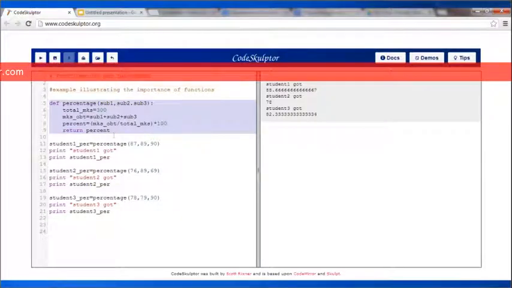Now I have written total marks equal to 300. Then I have written marks obtained as the sum of the marks obtained in each subject, and I have used the normal formula that you use to calculate percentage, and I have put the value into a variable named percent. So percent equals marks obtained divided by the total marks into 100, and then I have written return percent. This keyword return is going to return the value that is stored inside percent, that is the percentage we calculate, to the variable that has called this function.